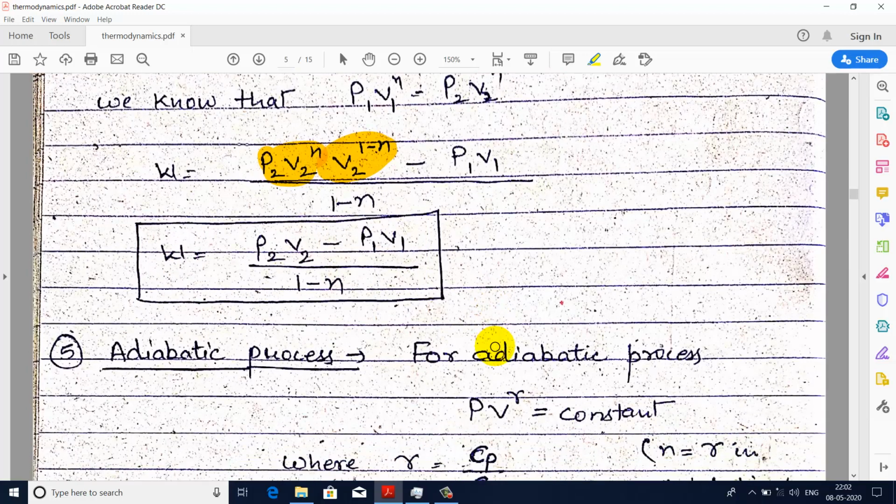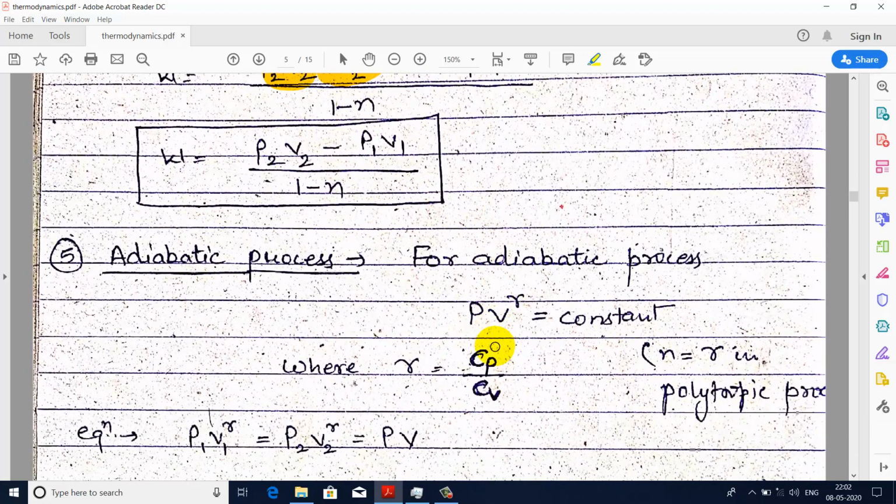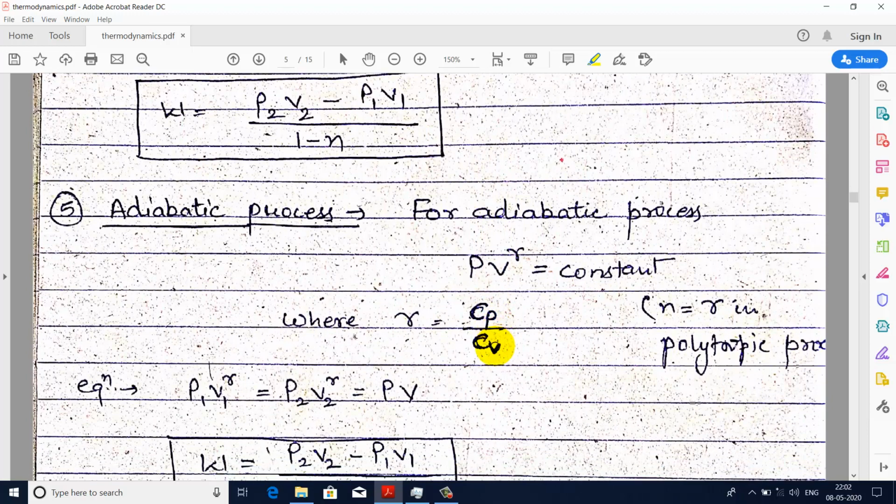Now we will discuss the work transfer in case of an adiabatic process. First we need to understand what an adiabatic process is. Any process that follows the relation PV to the power gamma equals constant is known as an adiabatic process.